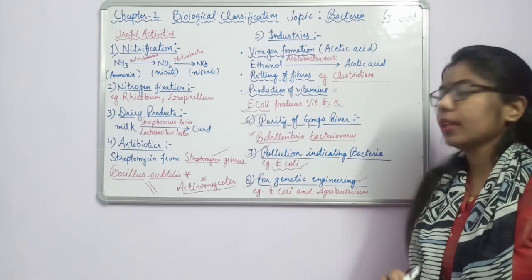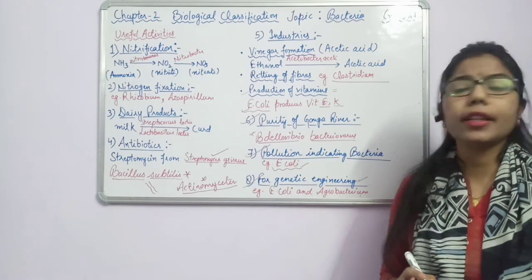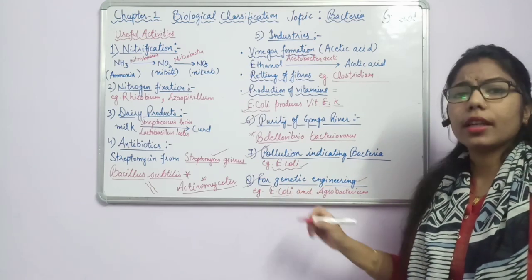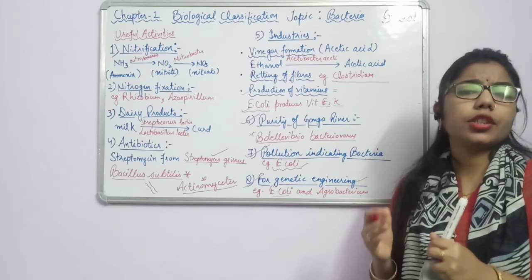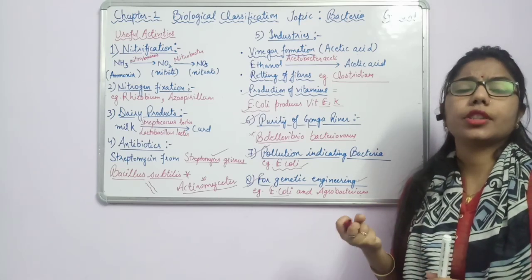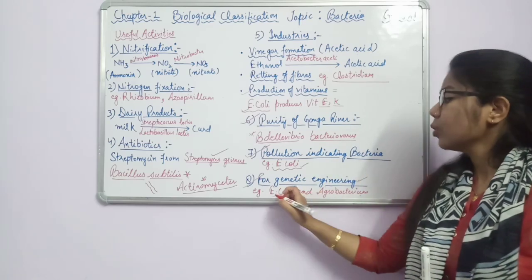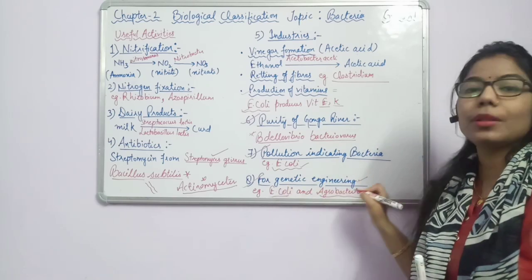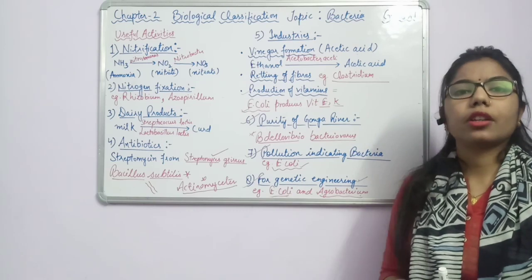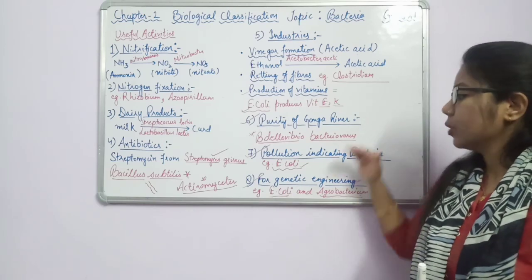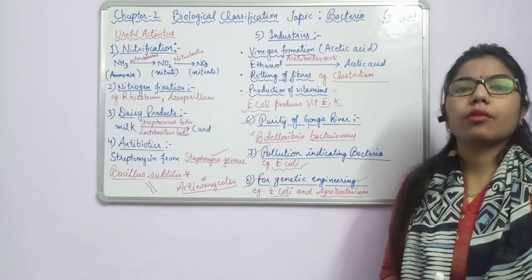For genetic engineering, in 12th grade you will come to know how we are changing the genetic structure of plant species or animal species. So these E. coli and agrobacterium are helpful for the biotechnological techniques. Okay, so these are some importance of bacteria.